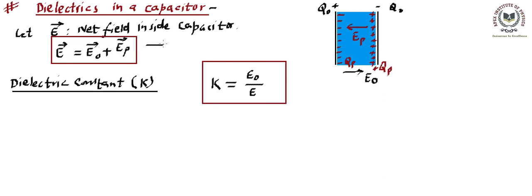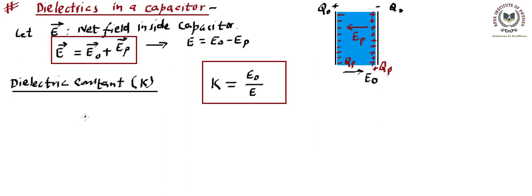Now if I take this a bit further, we know the direction of E naught and the direction of EP are opposite. So E is going to be, in the direction of E naught, E naught is going to be a larger value and EP is being created because of the presence of E naught. So EP is naturally going to be smaller, because this polarized charge is naturally going to be smaller in a dielectric. So it's going to be E naught minus EP. Now from here you can think that the magnitude of E is going to be less than the magnitude of E naught. That means E naught is bigger and E is smaller in general.